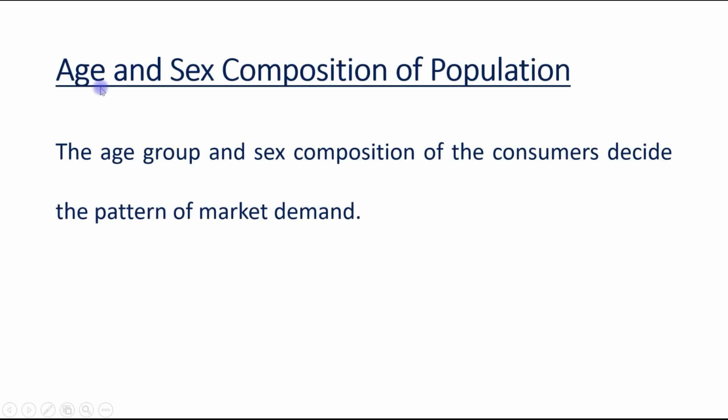Next factor, age and sex composition of population. The age group and sex composition of the consumers decide the pattern of market demand, and it's correct. Let's first discuss the age group.